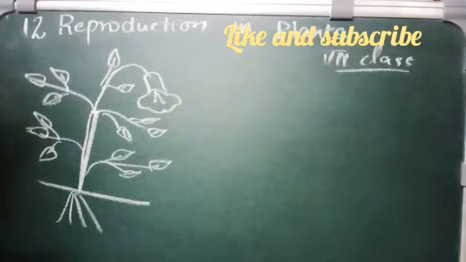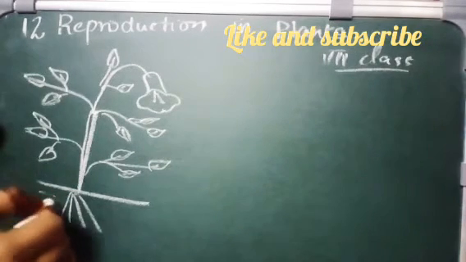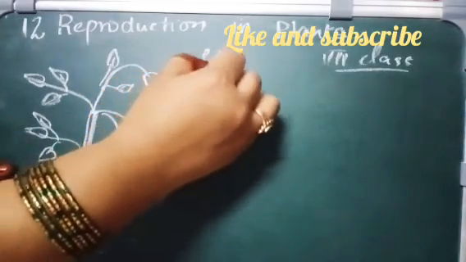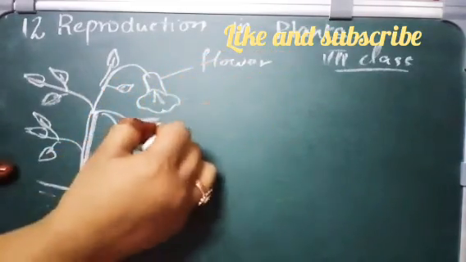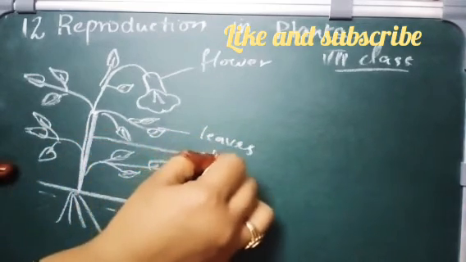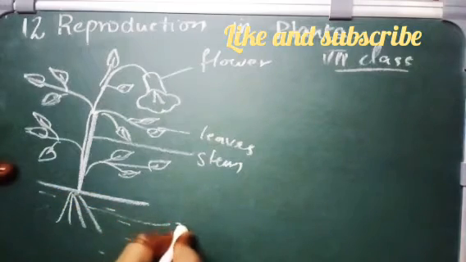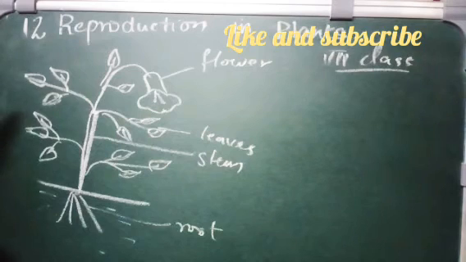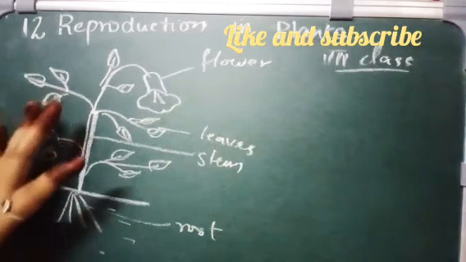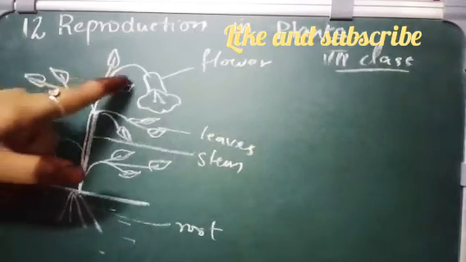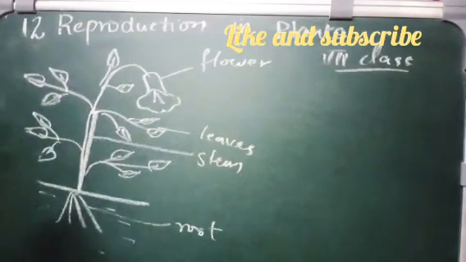This is some plant. So what are the different parts of the plants that we have learned? This is the flower, these are the leaves, this is the stem, and these are the roots. All these parts are involved in respiration. Roots and leaves are involved in respiration, but the flower is not involved in respiration.